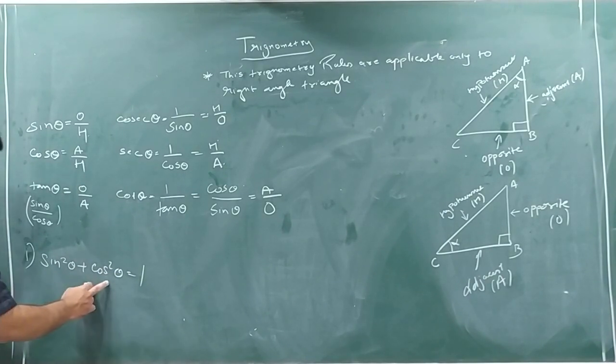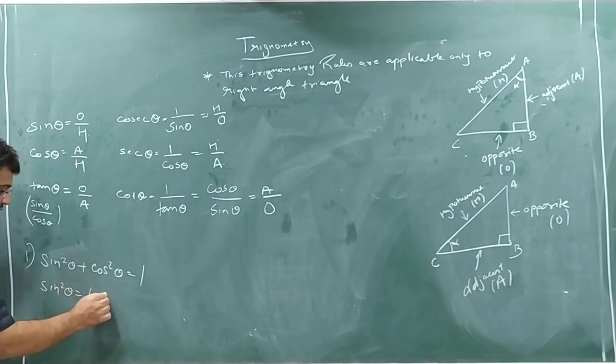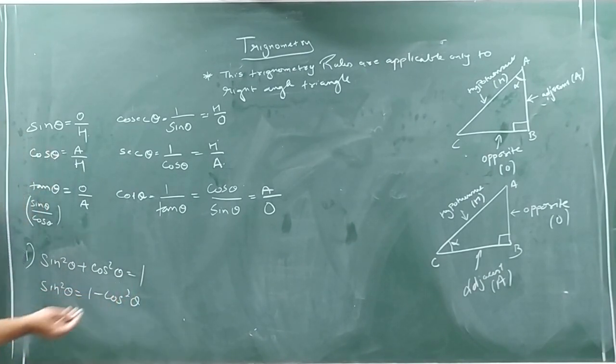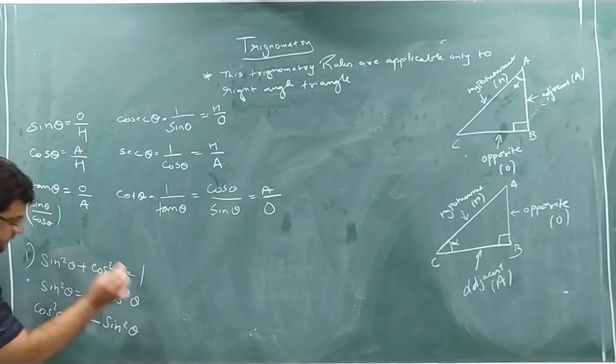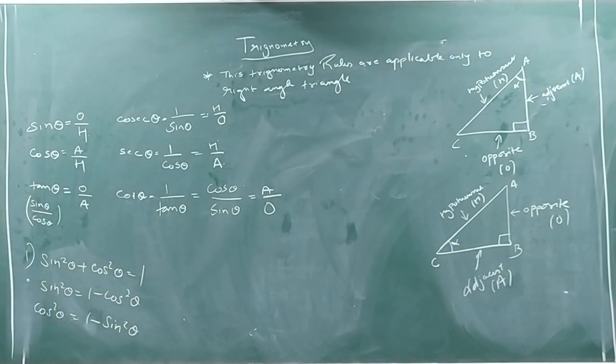Now this formula can be changed in many ways. For example, sin square theta I can write as 1 minus cos square theta. Or cos square theta is 1 minus sin square theta. In many ways you can change this formula. You should remember this one basic formula, sin square theta plus cos square theta equal to 1, and from it we can generate many other formulas.